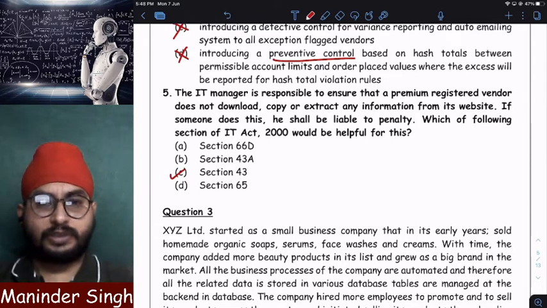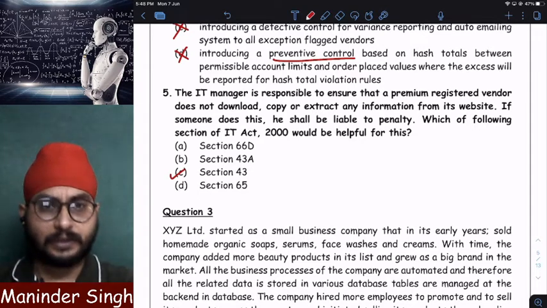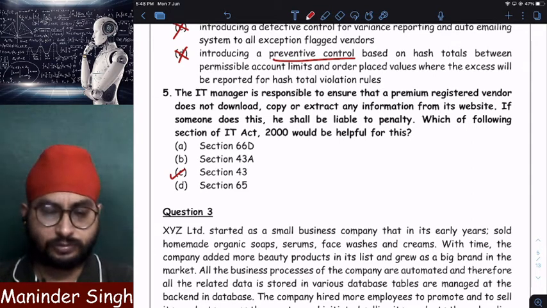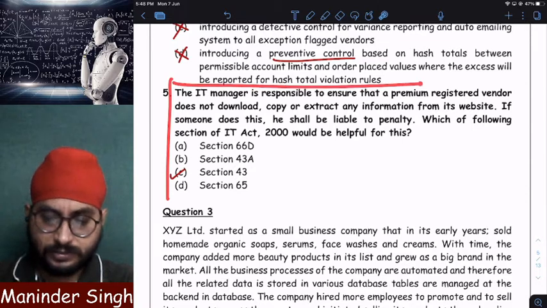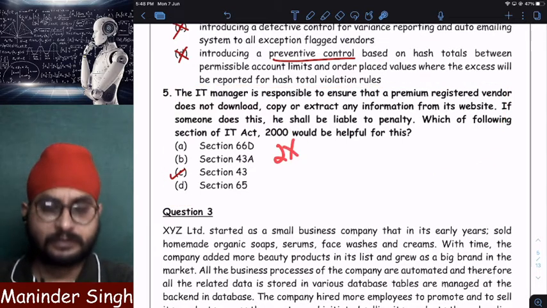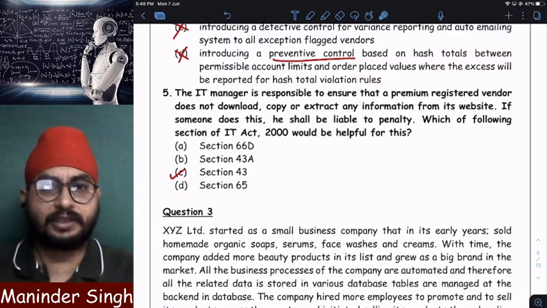So this is a simple question. Many students have asked that in the IT Act, which we have studied in chapter number 4, chapter number 5, chapter number 1, in many places there are some provisions of the IT Act. It is mandatory to remember section numbers also because questions may be asked. A 2 marks question, if you don't remember the section number, 2 marks gone. So that is why try to remember section numbers also. Do not take it lightly.